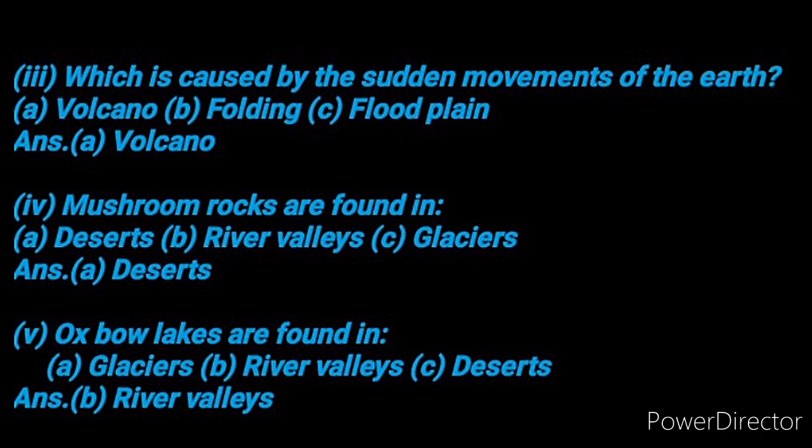Fourth number is, mushroom rocks are found in, A desert, B river valleys, and C glaciers. So here the answer is A, that is desert. Fifth number is oxbow lakes. Oxbow lakes are found in, A glaciers, B river valleys, and C deserts. Correct answer is B, that is river valleys.